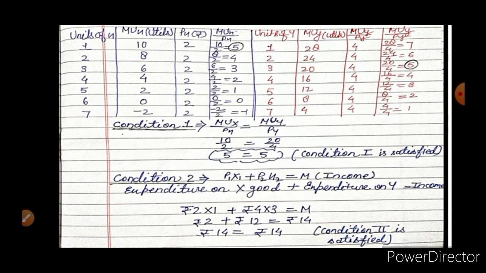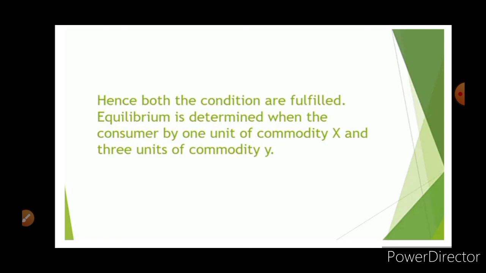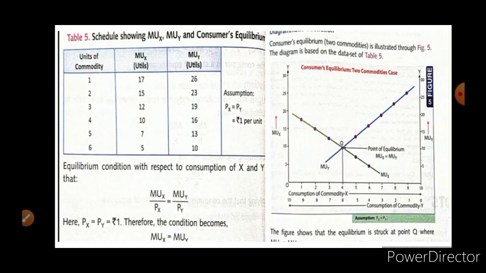So condition 1 we are going to check. MUX upon PX and MUY upon PY: 10 upon 2, 20 upon 4, both 5, so condition first is satisfied. Now condition 2 is that income and expenditure should be equal to each other. So we put the values in this equation: 2 multiply 1 and 4 multiply 3, that is 14 he is spending, and 14 he is having. So both conditions are satisfied. In this way a consumer will be in equilibrium when he is consuming 1 unit of X and 3 units of Y. Equilibrium is determined when the consumer buys 1 unit of X and 3 units of good Y.